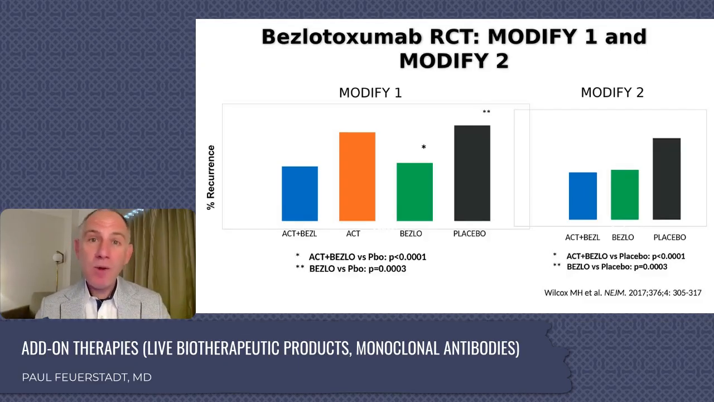In MODIFY 1, we saw a 28% recurrence rate for placebo, 17% for bezlotoxumab. In MODIFY 2, 26% at 90 days for placebo, 16% for bezlotoxumab. It was these parallel clinical trials that led to FDA approval and the first major breakthrough for add-on therapies to prevent future C. difficile recurrence.